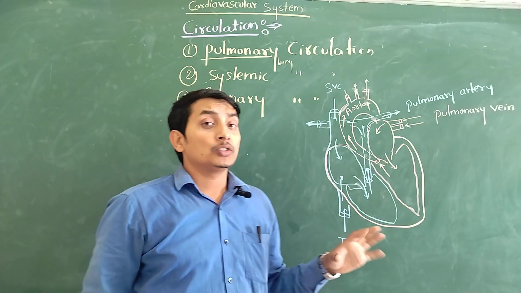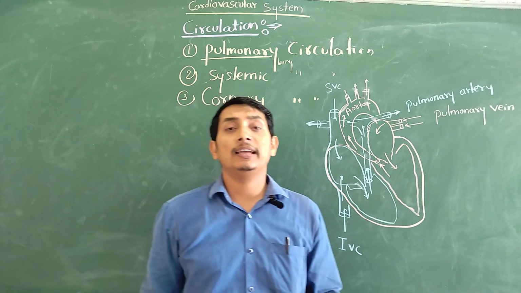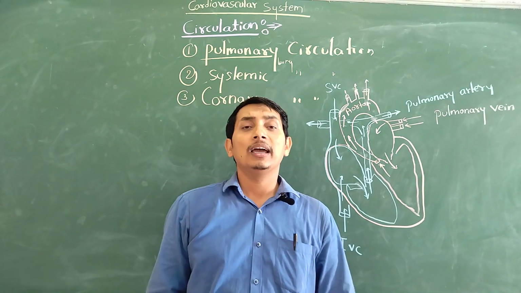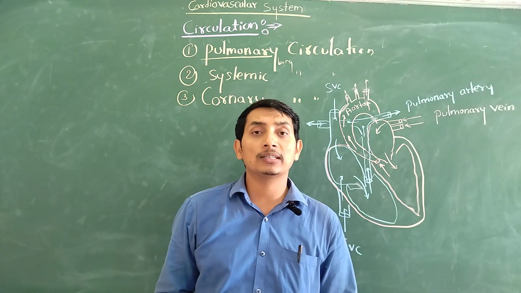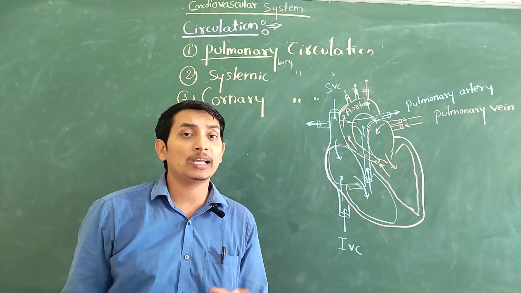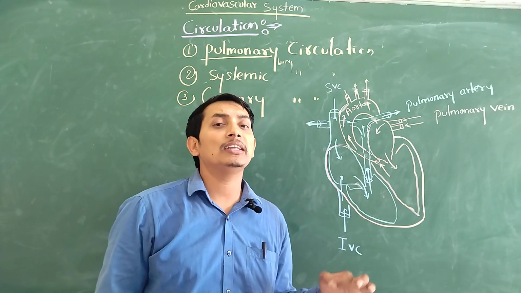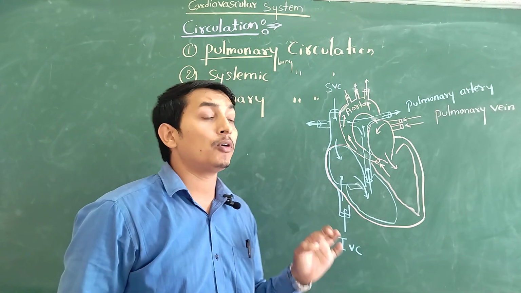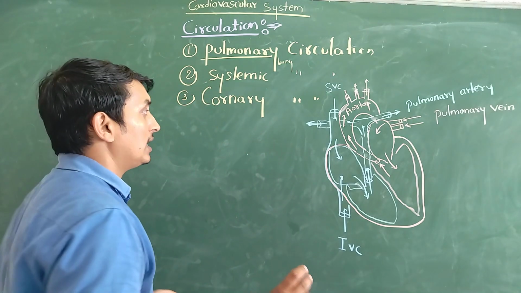Our cell tissues produce a huge amount of waste product in the form of carbon dioxide as a byproduct of cellular, metabolic respiration. Lots of waste products are released by cell tissue. Waste products like CO2 mainly dissolve in our blood, and that is called deoxygenated blood. That deoxygenated blood should be oxygenated. This oxygenation takes place in pulmonary circulation. We are going to discuss pulmonary circulation, and we will start with this diagram.